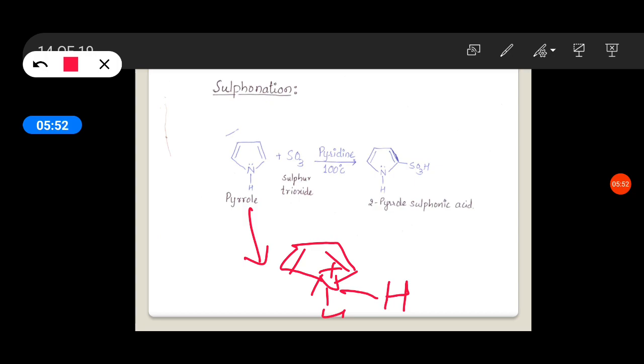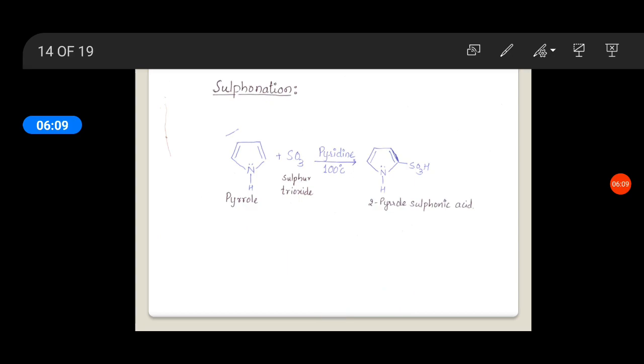Therefore, strong acid is not used here. Instead, sulfur trioxide in pyridine is taken and at 100 degree centigrade it gives 2-pyrrole sulfonic acid.